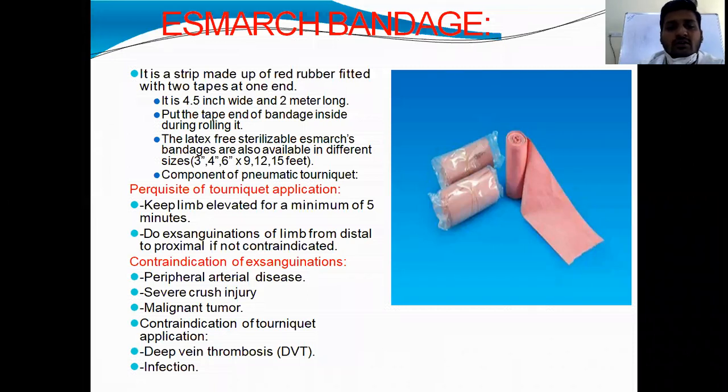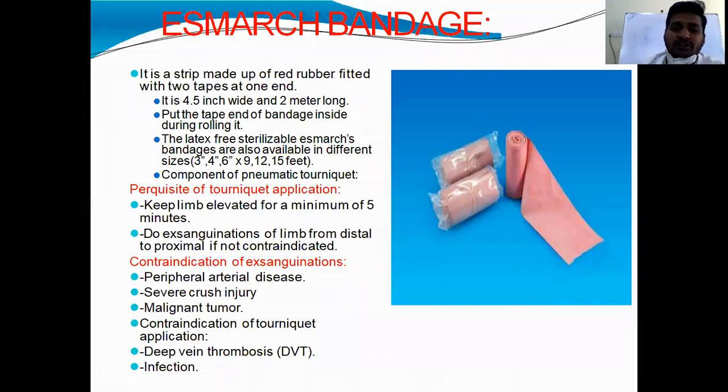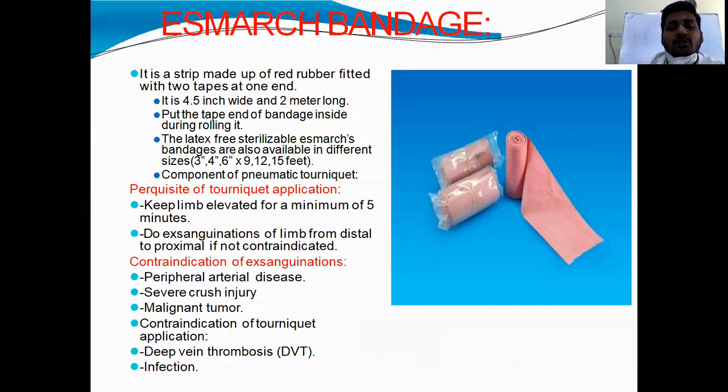Latex-free sterilizable SMART bandages are available in the market nowadays. The prerequisites for tourniquet application are you should keep the limb elevated for a minimum of 5 minutes and do examination of the limb from distal to proximal if not contraindicated.